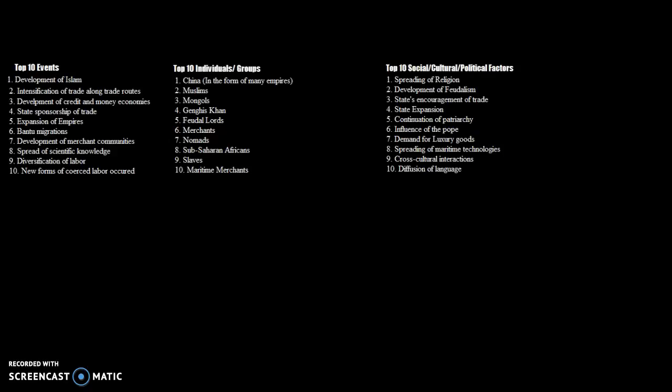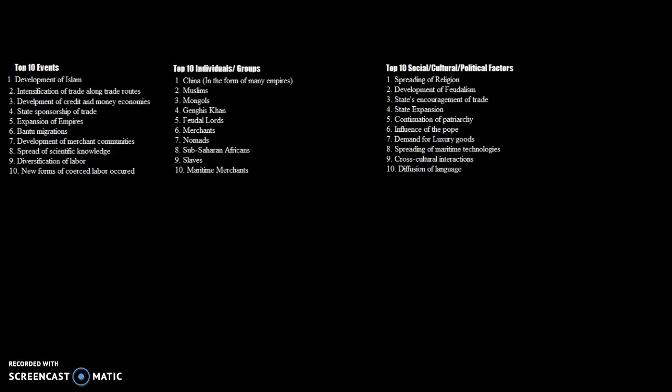Number 8 would be Sub-Saharan Africans. Sub-Saharan Africans would eventually come into contact with Islam, with Muslims, and eventually convert to Islam, and this would play a huge role in their inclusion in these big trade routes, such as the Indian Ocean Trade Network, the Trans-Saharan Trade Network, and the Silk Road.